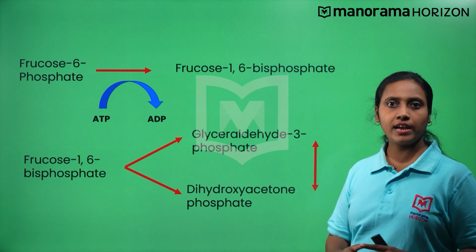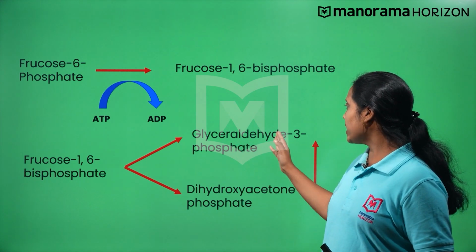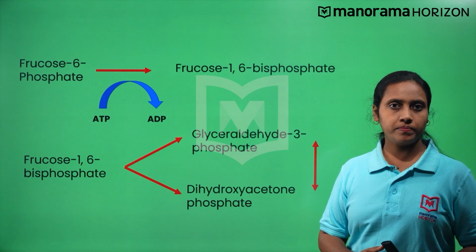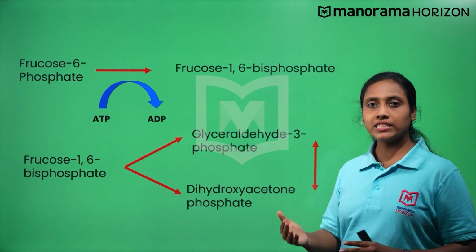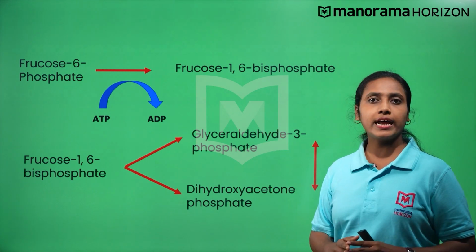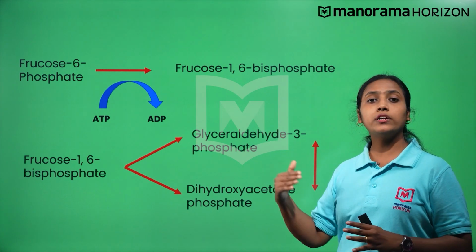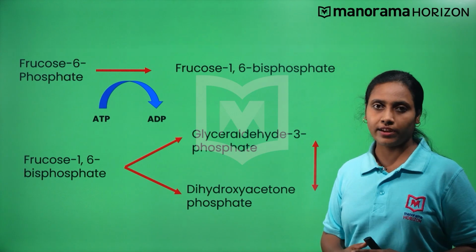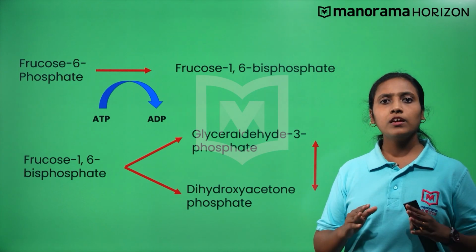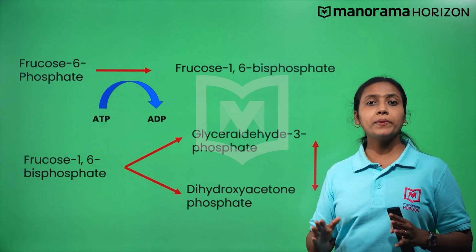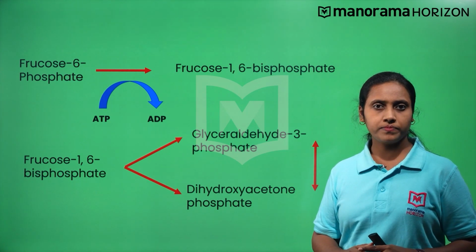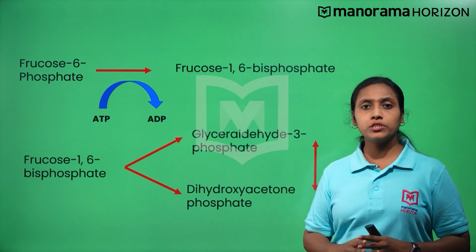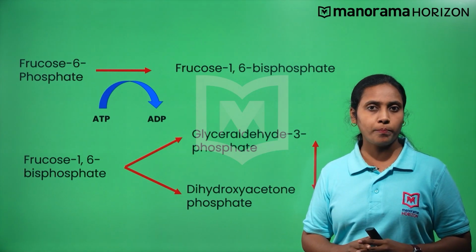Now, fructose 1,6-bisphosphate splits into two 3-carbon compounds, dihydroxyacetone phosphate and glyceraldehyde 3-phosphate. The dihydroxyacetone phosphate gets converted into glyceraldehyde 3-phosphate to undergo the further process of glycolysis. By this step, the preparatory phase ends and the payoff phase starts. So what happens to the two molecules of 3-carbon compounds?